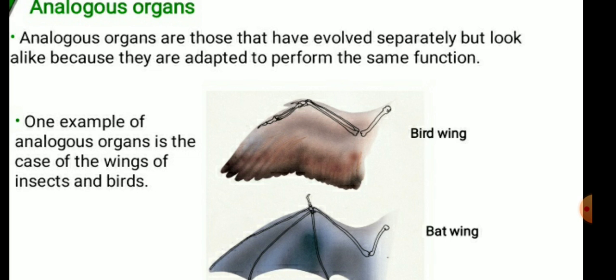Their anatomy is different, their origin is different, but their function is the same because they have a physically similar structure and not common ancestors. For example, wings of bats and wings of birds are examples of analogous organs.